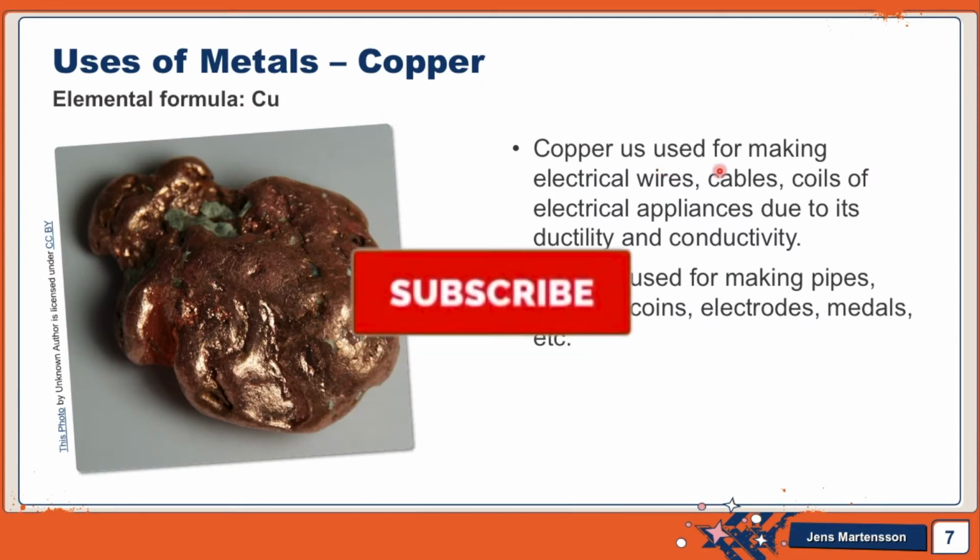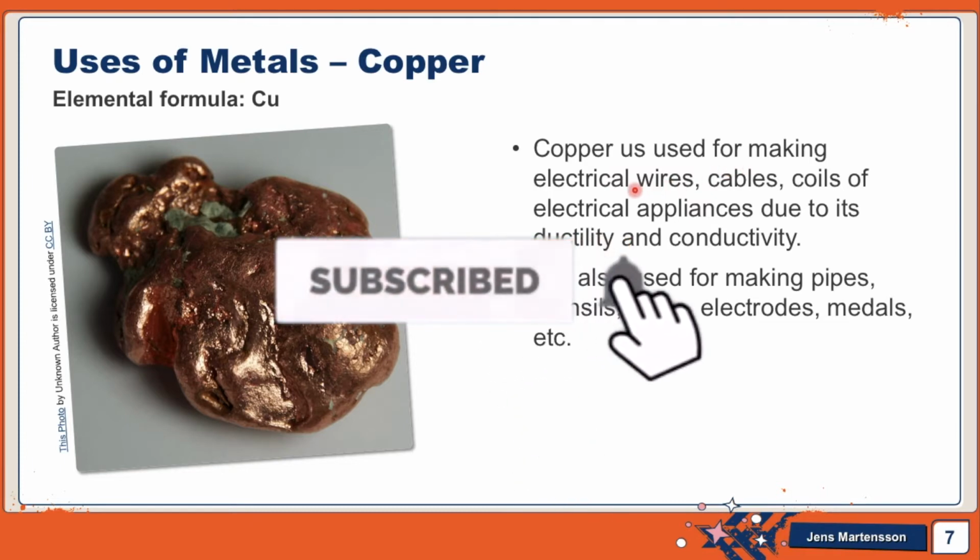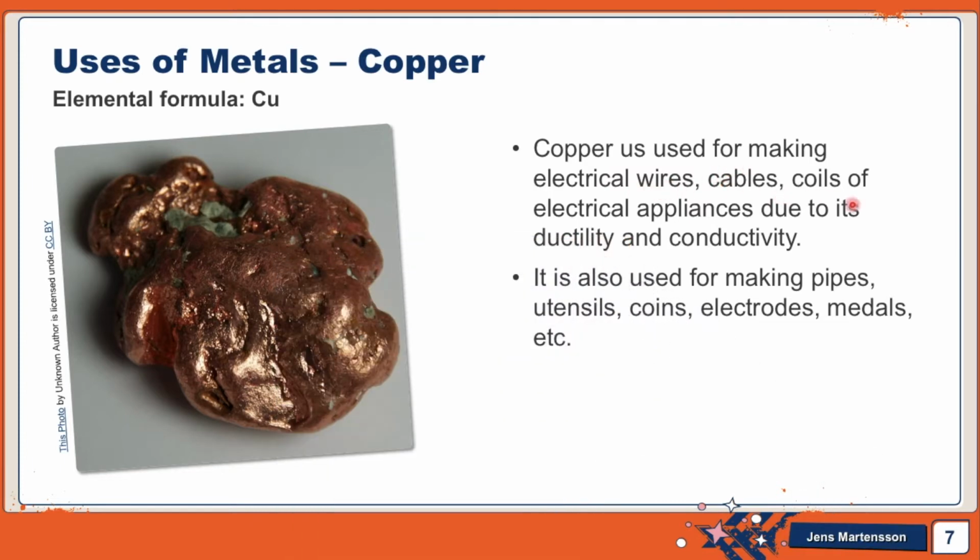Let's see the uses of copper. Copper is used for making electrical wires, cables, and coils of electrical equipment because it has ductility and conductivity. It is also used for making pipes, utensils, coins, electrodes, and medals.